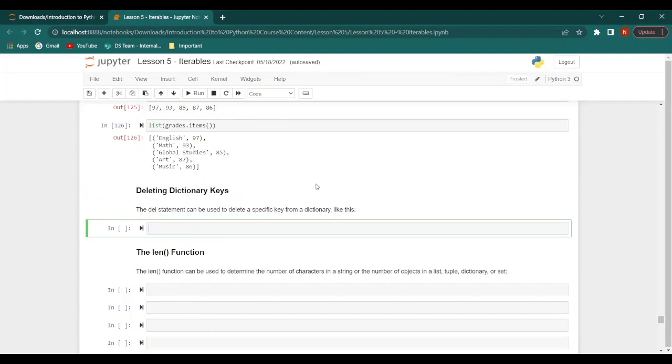So let's say we want to delete global studies. So we will say delete grades, and then we will specify global studies.